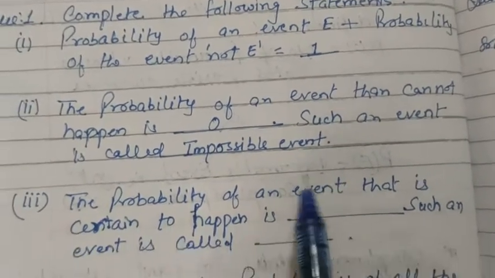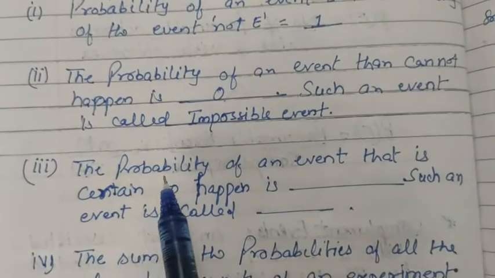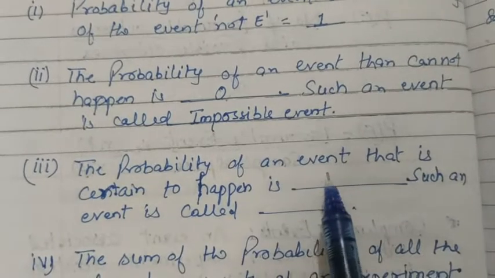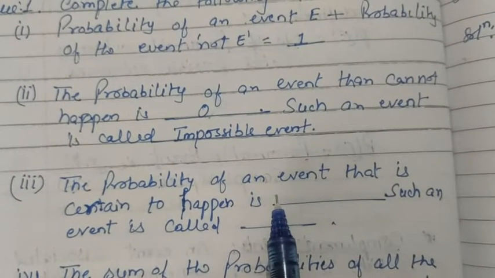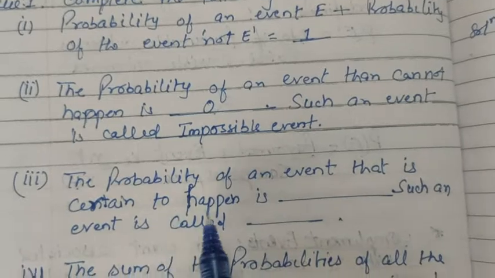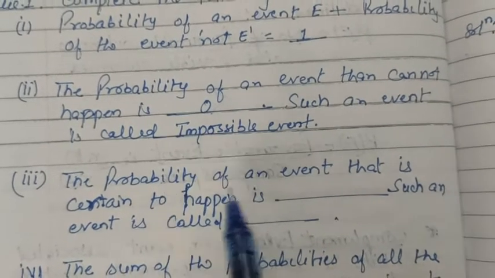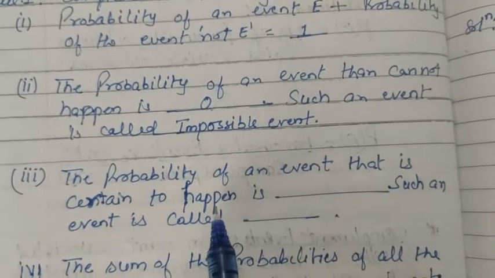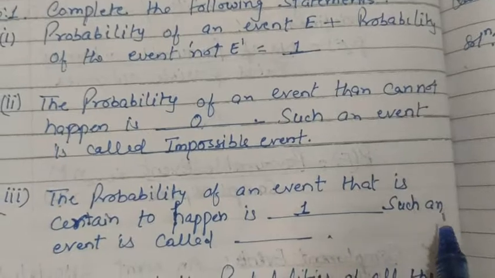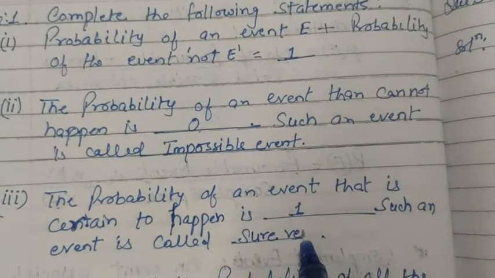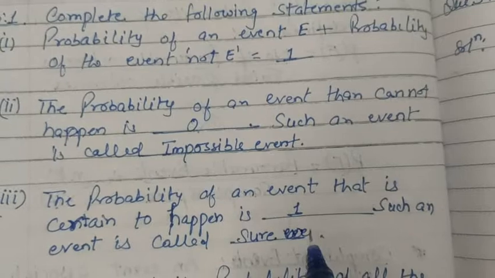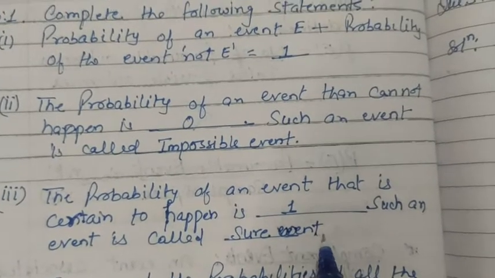Now next, the third: the probability of an event that is certain to happen is 1. The probability is asked for an event that is certain to happen. So the probability of an event that is certain to happen is 1, and such an event is called a sure event.